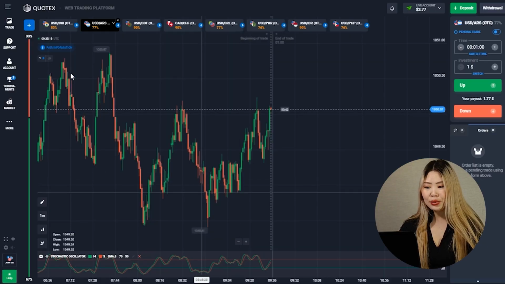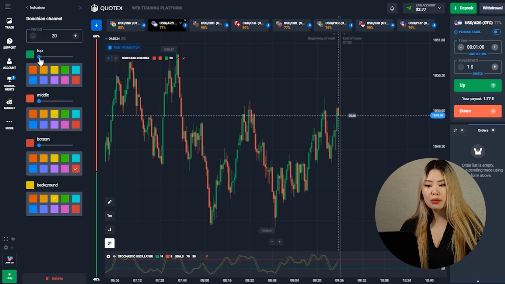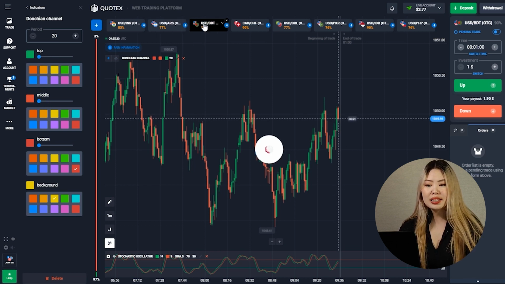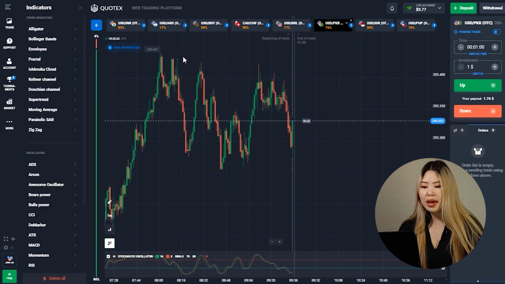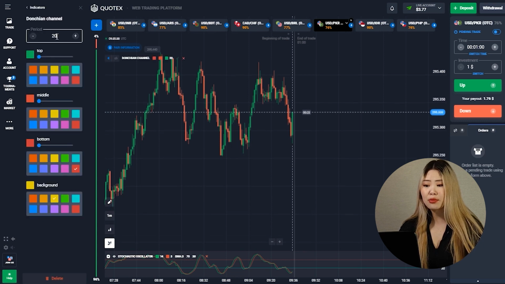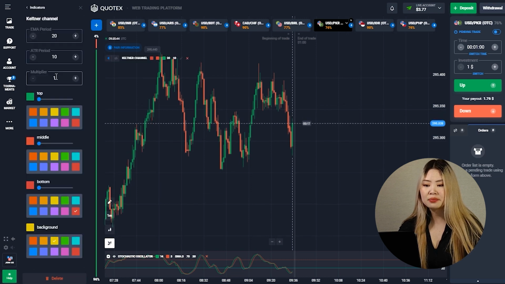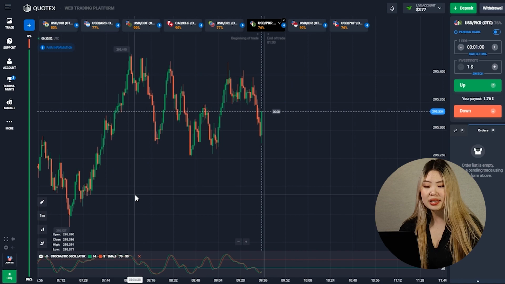Well guys, let's get back to our trading session. And you know what I noticed? I added the Donchian channel indicator, but for some reason it doesn't show up. I don't know what the reason is. Let's take a look at the following currency pair, that's pretty weird. Well, let's try to add it again. I don't know, for some reason it's not showing up here. Okay guys, let's try to pick the Donchian channel. That's a pretty strange situation, but okay guys, let's just trade with the stochastic oscillator only. It's pretty good at showing entry points too.